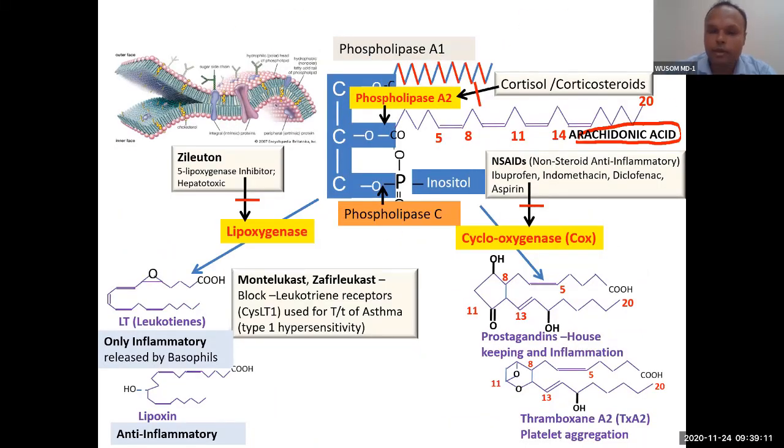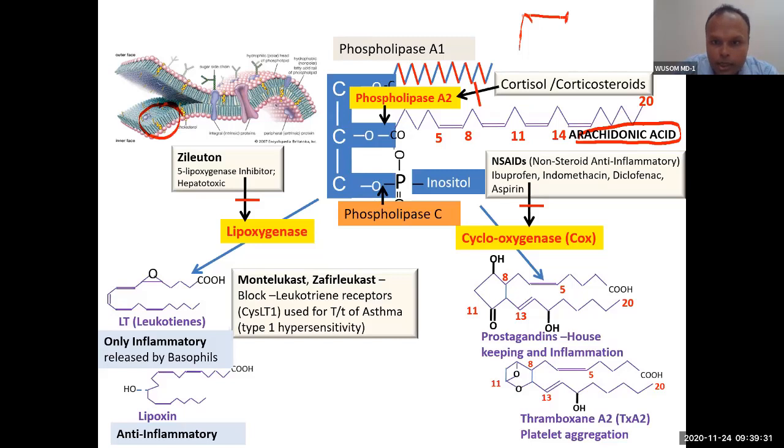And if you remember, I told you this unsaturated fatty acid is present at the second position. At the first position, a straight chain fatty acid is present in the phospholipid. This phospholipid is part of the cell membrane.